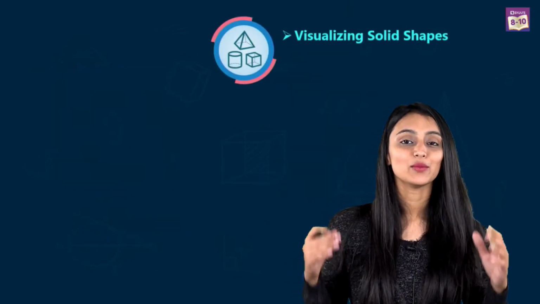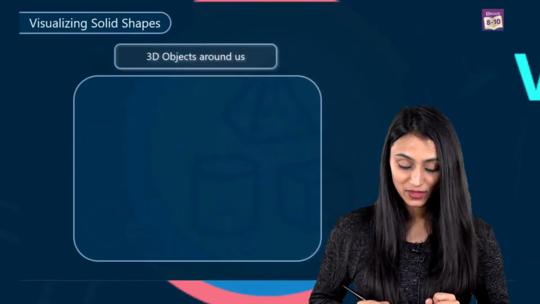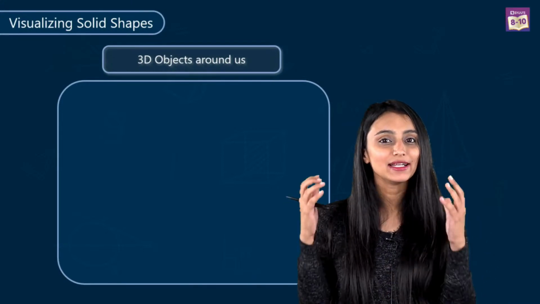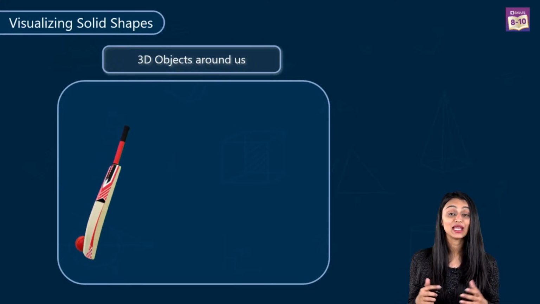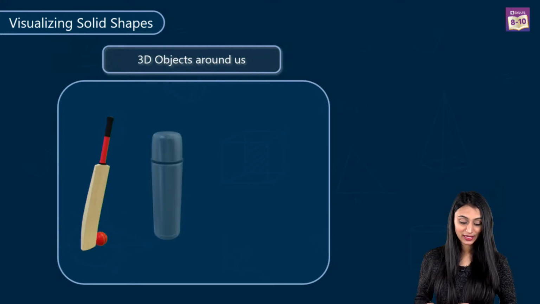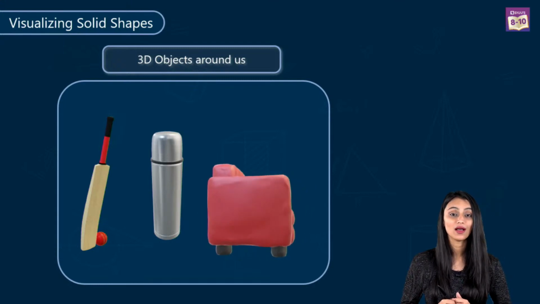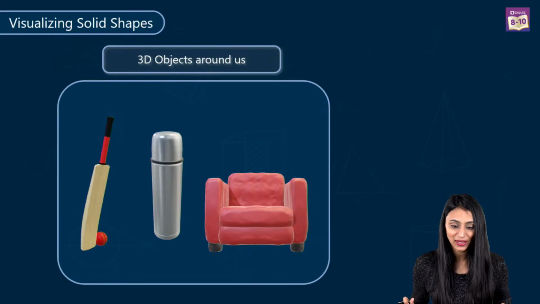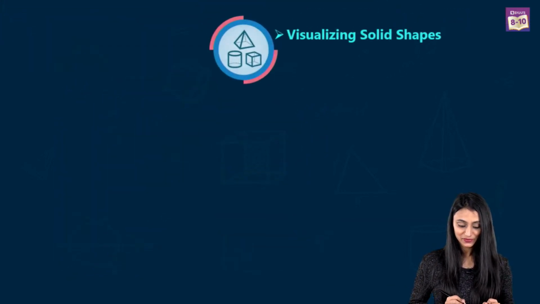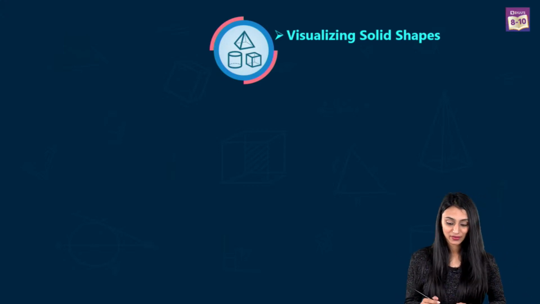So let's first start with visualizing the solid shapes that we see around us, right? Let's view some shapes and their 3D presence around us, and then you will tell me whether you have observed those shapes around you or not. Like we can see here, we have a bat and ball, a water bottle, and the third one is a sofa. Now I'm sure that all of you must have observed these objects around you, right? All right. Now let's move further on our mind map and see what next we have.